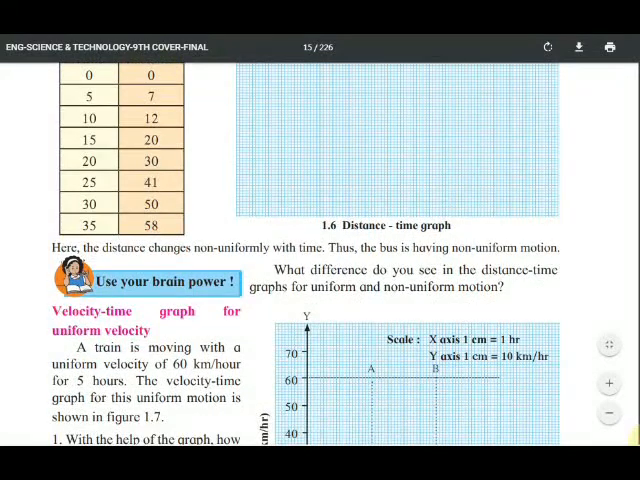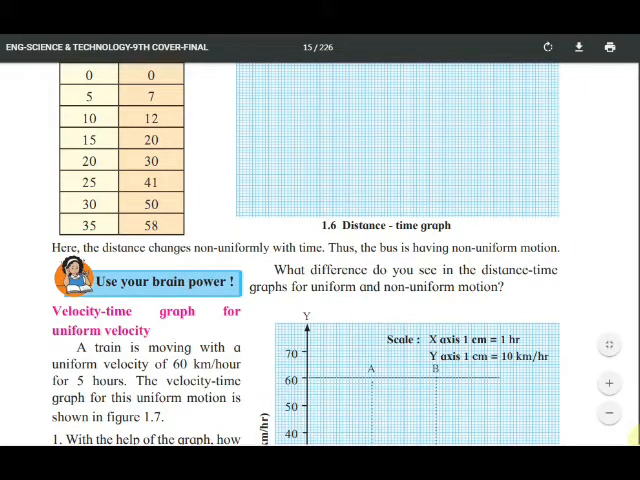Here the distance changes non-uniformly with time. The time interval is 5 seconds only, after every 5 seconds the time interval is the same, but changes are seen in the distances. Thus the bus is having non-uniform motion. That is why you will see that the graph is not a straight line. That is why the bus is having non-uniform motion.